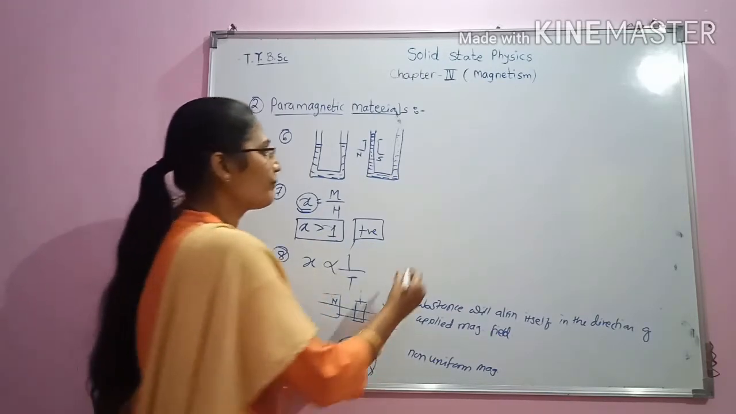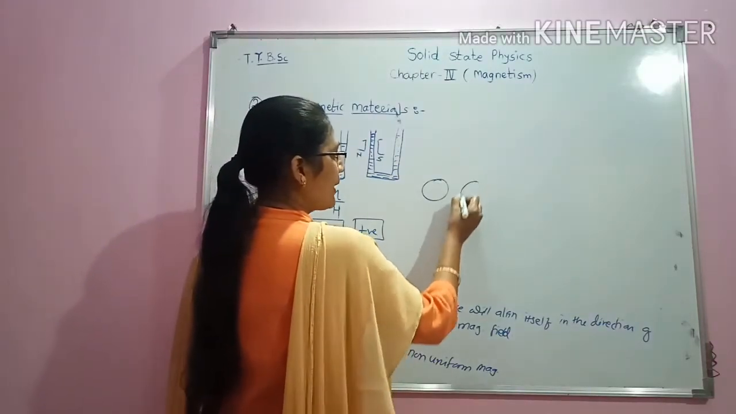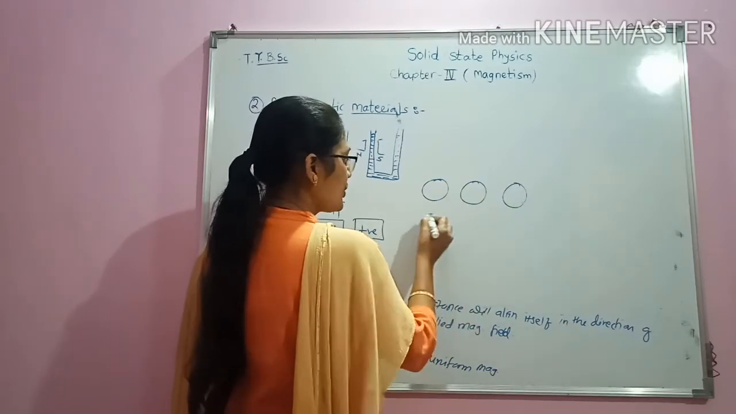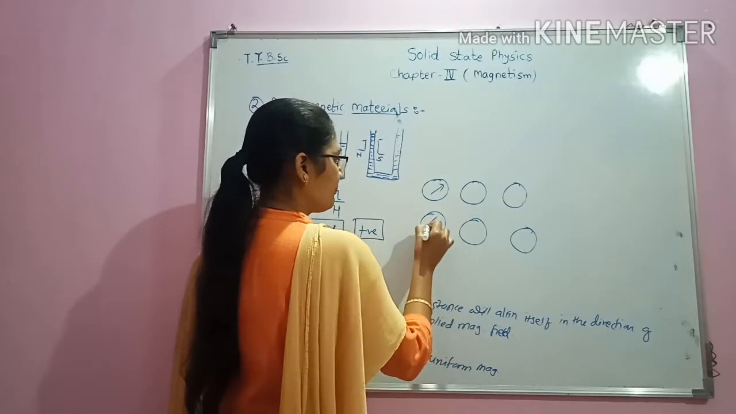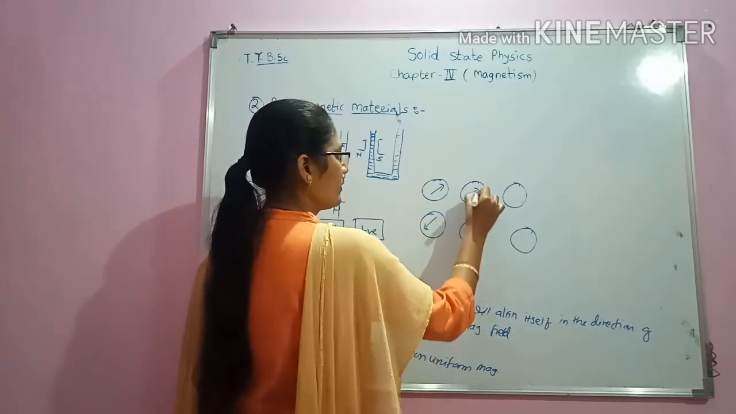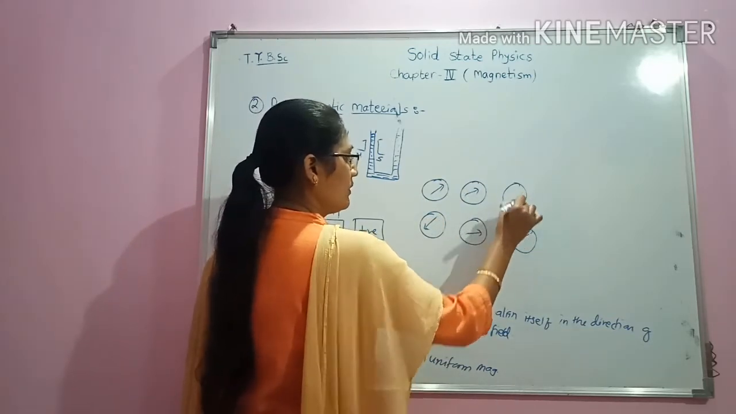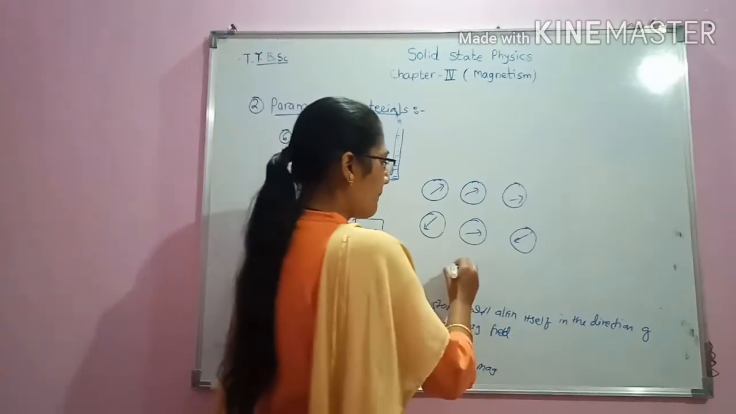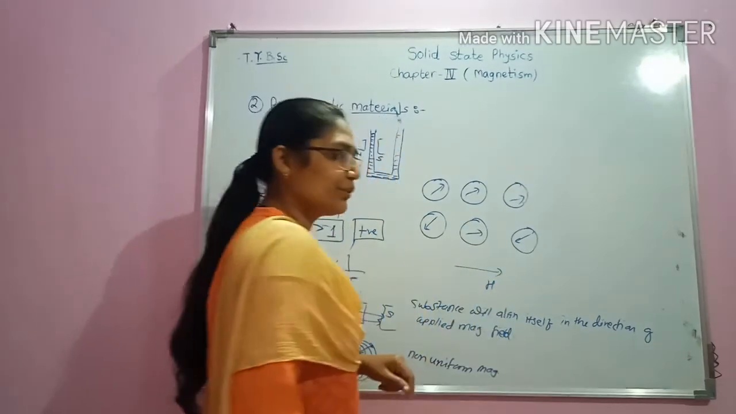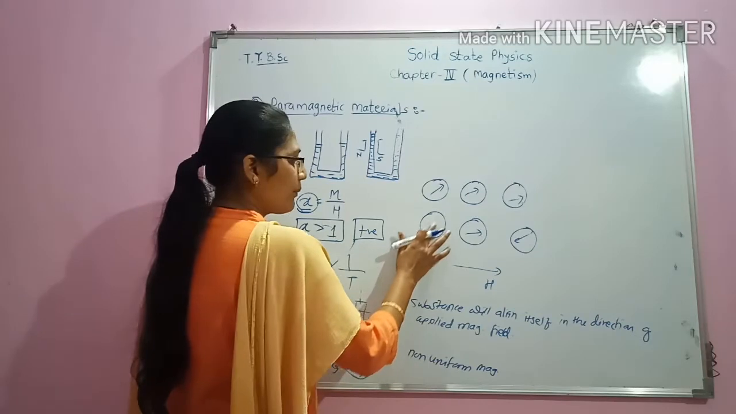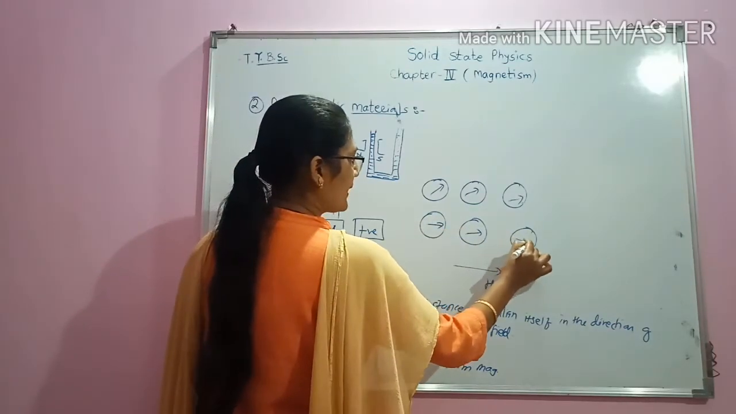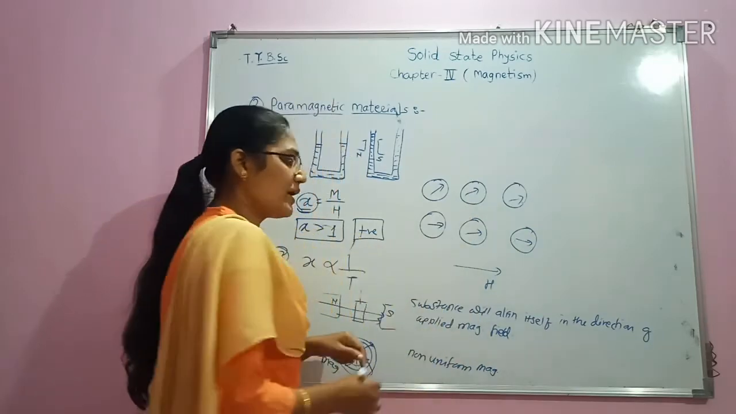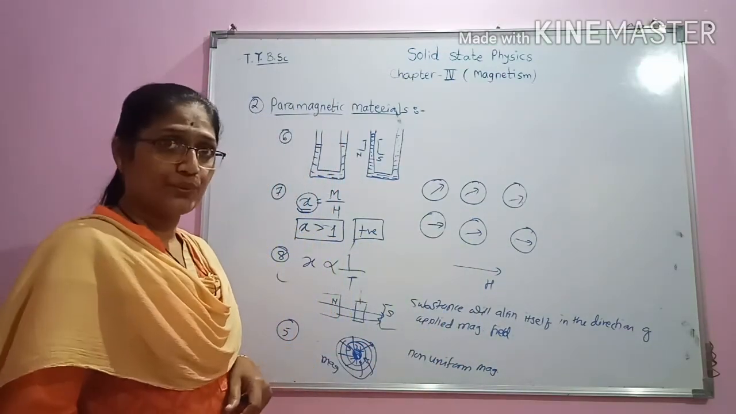Why is this so? Because in case of paramagnetic substances, initially the dipoles are randomly oriented. But when we apply a magnetic field to them, then these dipoles get oriented in the direction of the magnetic field and hence magnetization is produced.